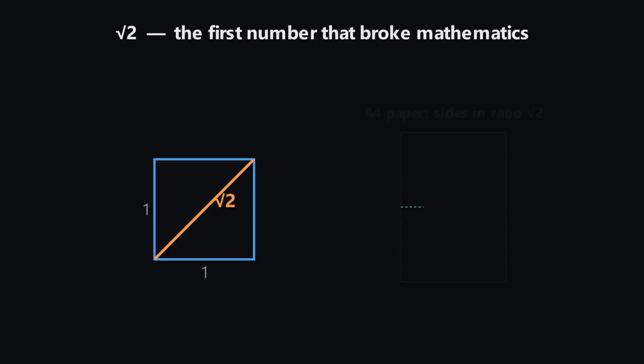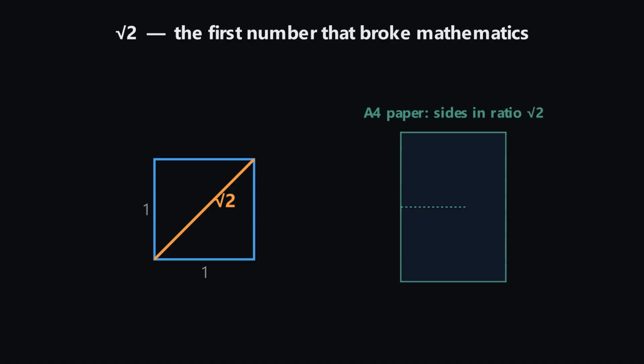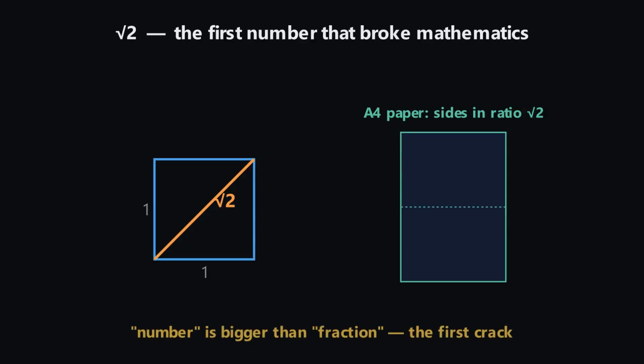Every sheet of paper, from A0 to A4, has sides in ratio root 2. The only ratio that survives being folded in half unchanged. Root 2 proved that number is bigger than fraction, the first crack that opened modern mathematics. Now we enter stranger territory.